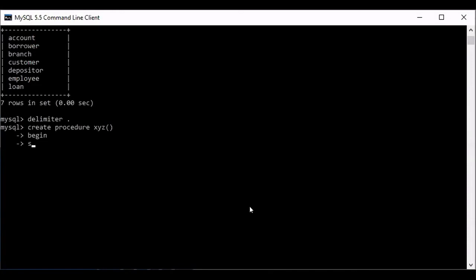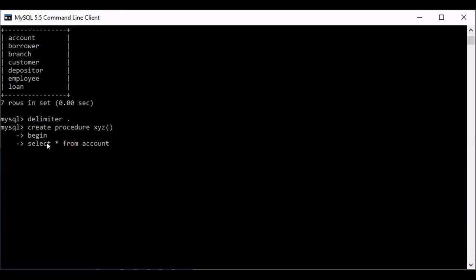Here I'm writing, let's select star from account. This is one statement. Got it? Now see how this statement will be ended. I don't want to end this statement because I want this select star from account to execute inside the procedure. So since the delimiter is dot, don't put dot here.